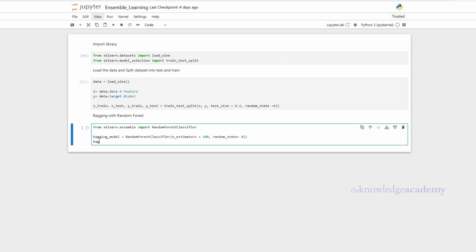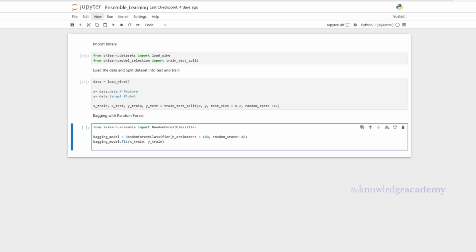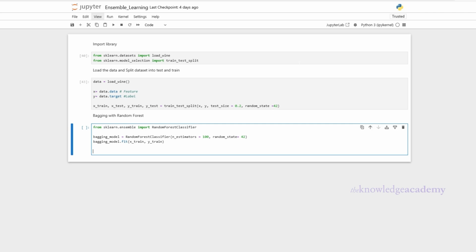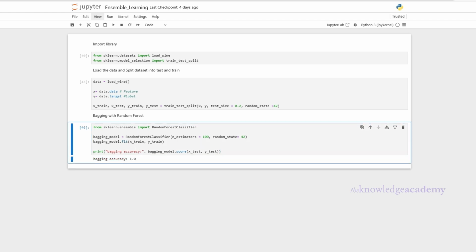Next, we train the model using bagging_model.fit, then in parentheses, X_train and Y_train, where it learns patterns from the training data. The random forest helps make predictions more reliable and accurate by preventing overfitting. Instead of just memorizing the training data, it learns useful patterns that help it perform well on new, unseen data. Let's run it and see the result.